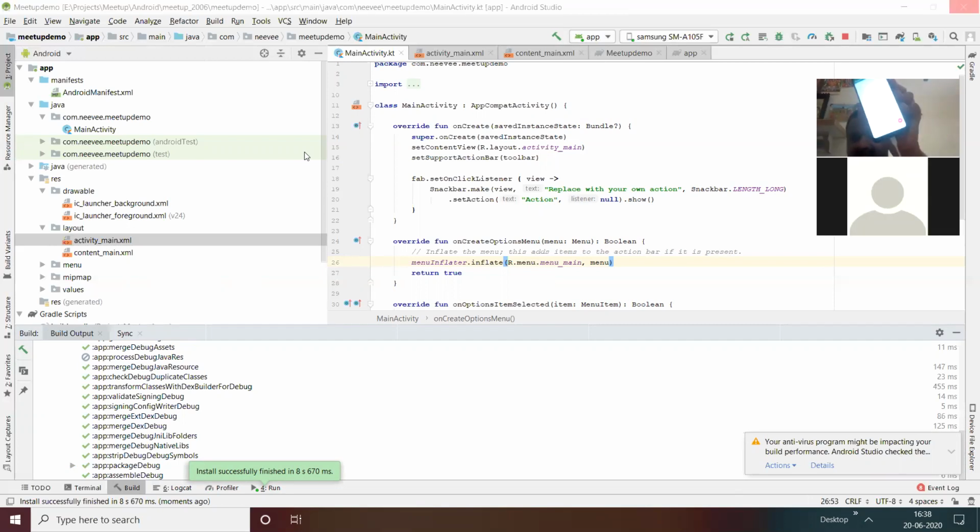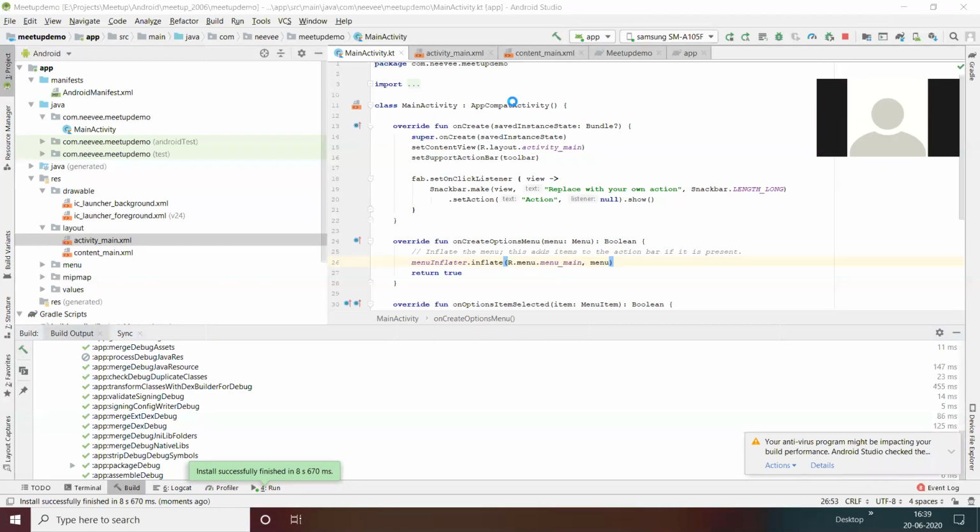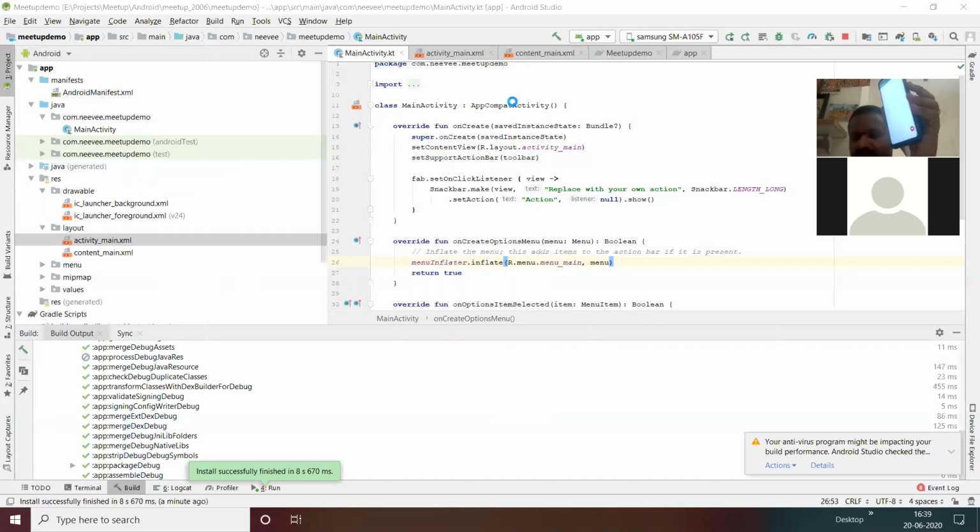I'm starting the camera so that I can show it. Is it visible? Yes, it's visible. We can load that, and whenever we type this over here, we get text here at the bottom. It's something like a snackbar, for example, that comes up from the bottom that we can see.